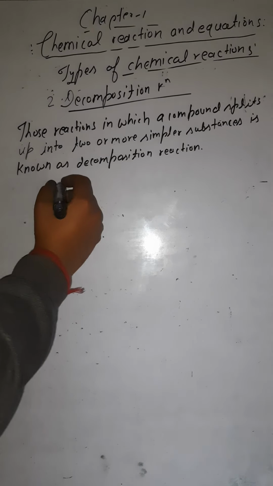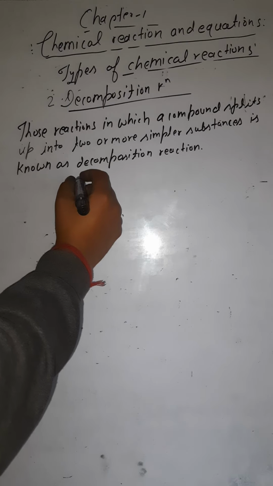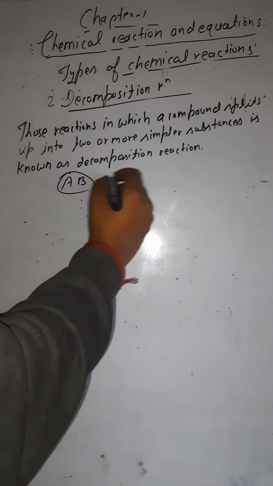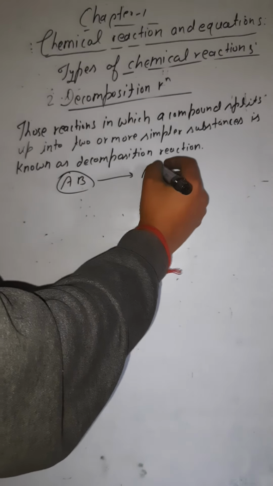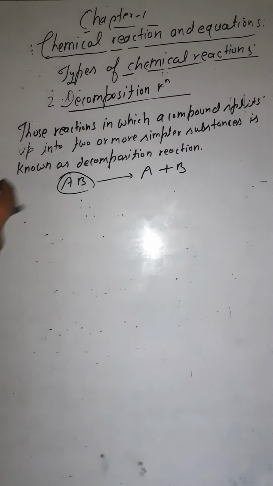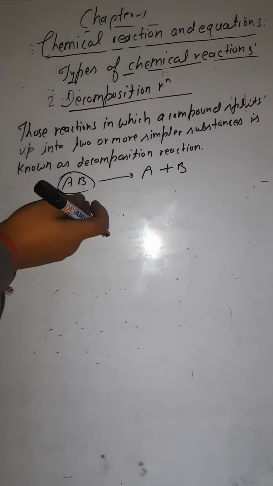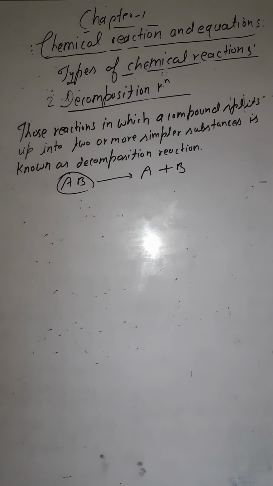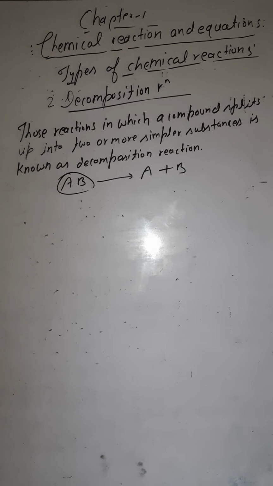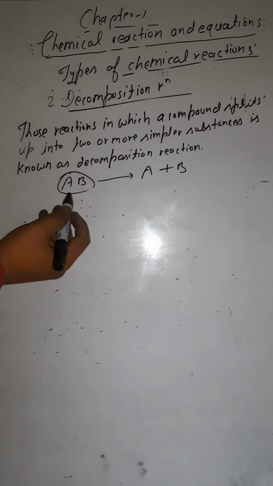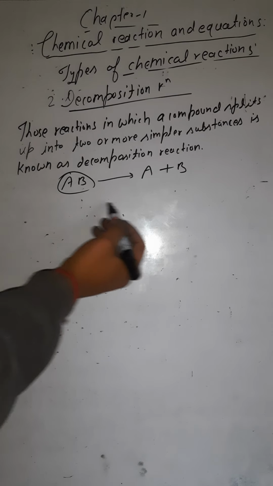Let's say we have a compound AB, and this AB is going to be split up into two simpler substances, A and B. Here one substance is going to be split into two or more substances. So this is an example of decomposition reaction. Now the decomposition can occur by three means.